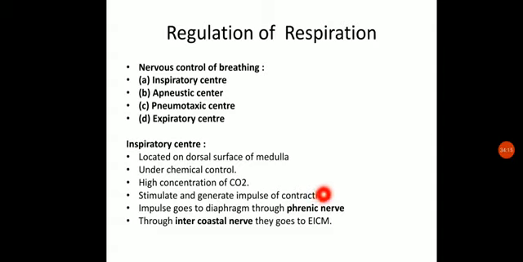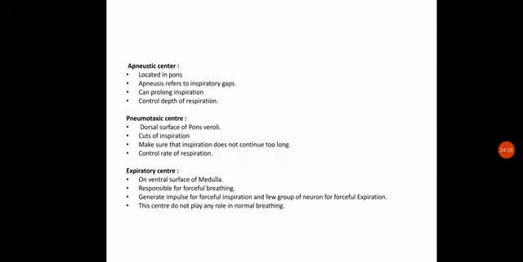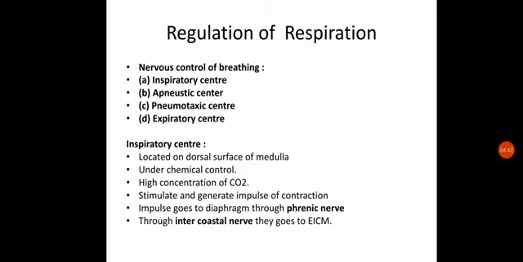The phrenic nerve will be transferring this impulse to the radial muscle of the diaphragm, while the intercostal nerve will be passing this impulse to the external intercostal muscles. Due to which the radial muscles will contract and the intercostal muscles will contract, and hence due to this contraction, inspiration will take place.